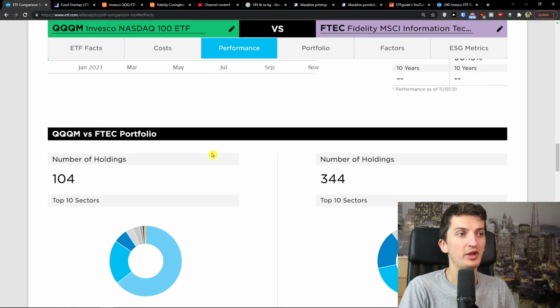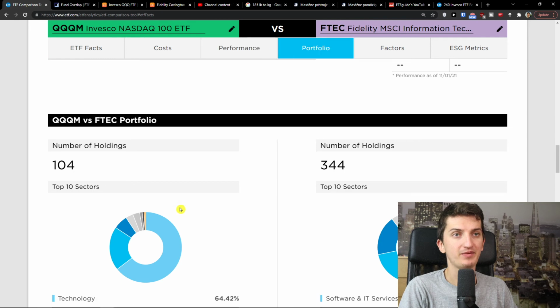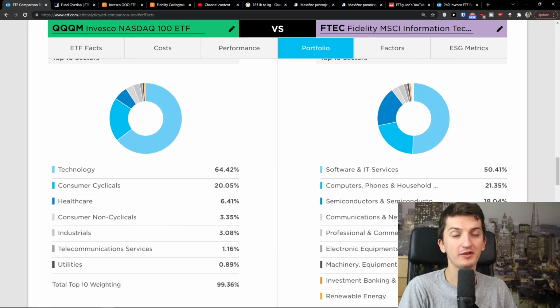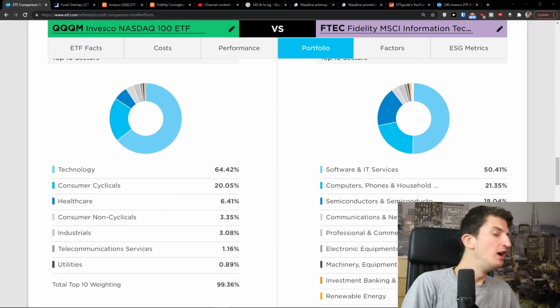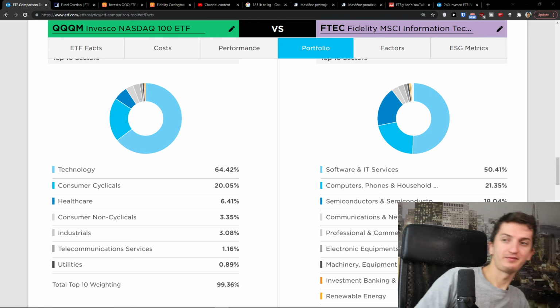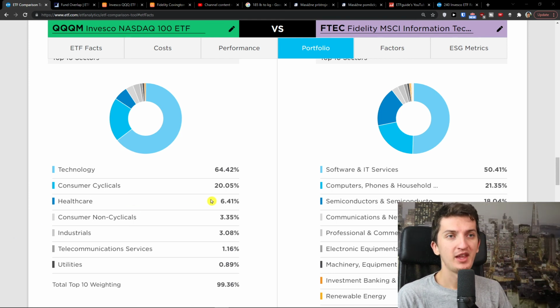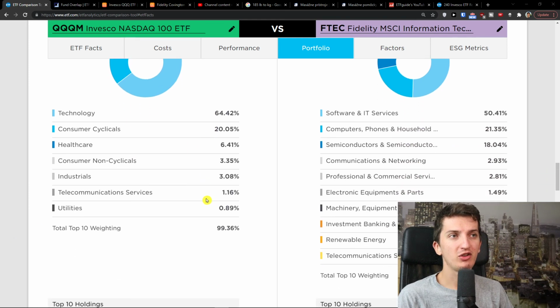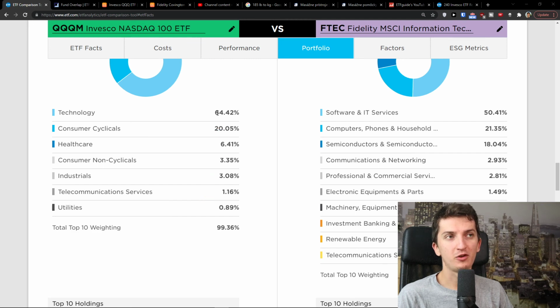Now also what I wanted to show you is the number of holdings and what kind of stocks they have. Now when I compare it, technology, look at this, 64% on QQQM, consumer 20%, healthcare 6%. So this is like 91% in these sectors.